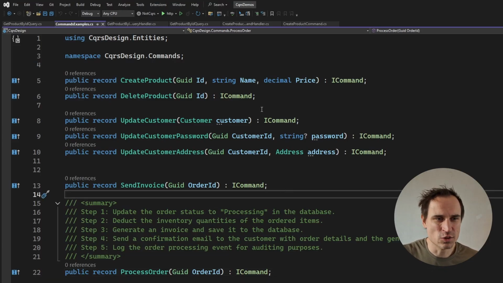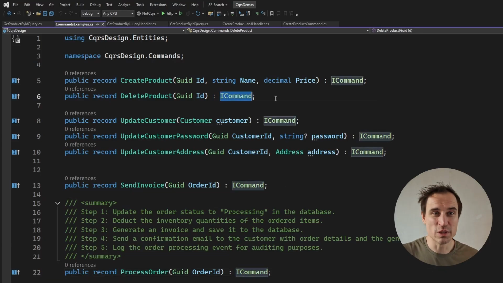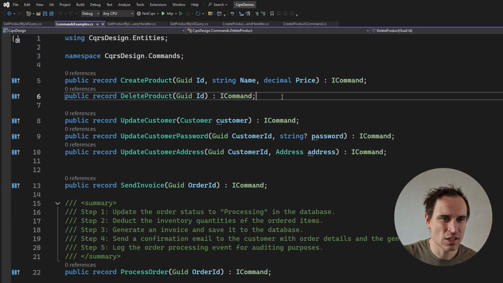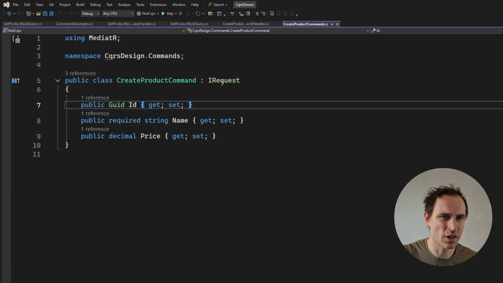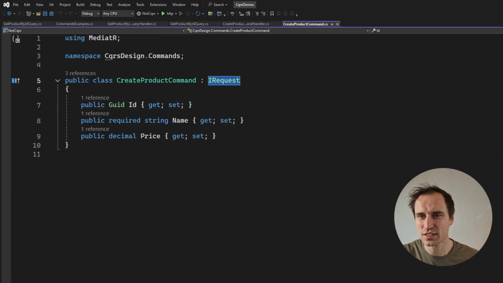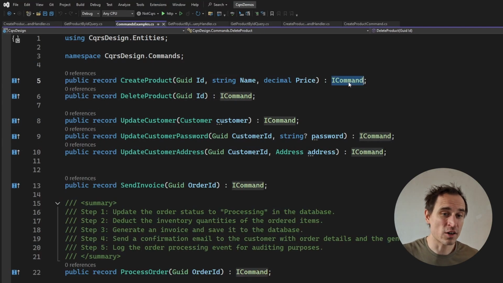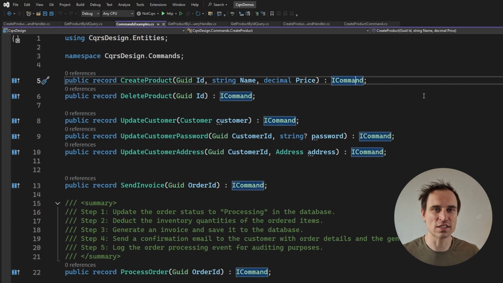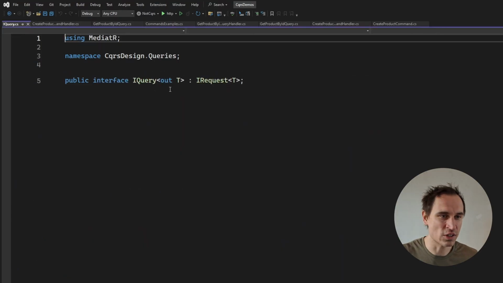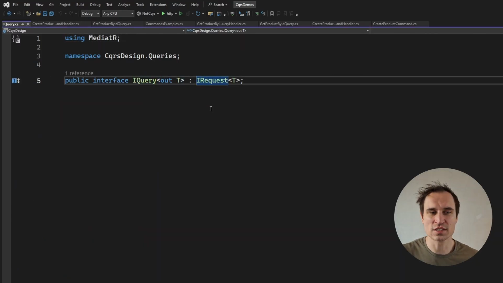Another thing that I like to do, by the way, is I like to be very explicit about what a command is and what a query is. So unlike the previous example, where my command was just an IRequest, in this particular case, my command is actually an ICommand. And this is more of a marker interface that just clearly says, hey, this is a command, while I also have this interface for queries. So there's a clear distinction between those two.